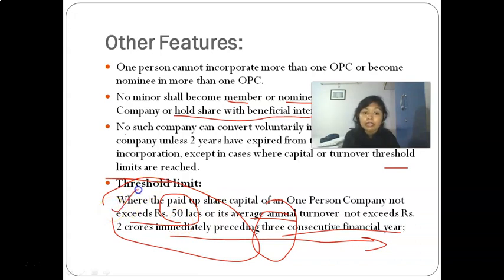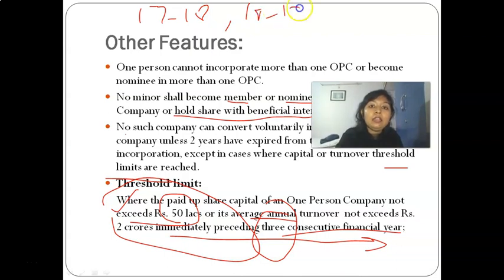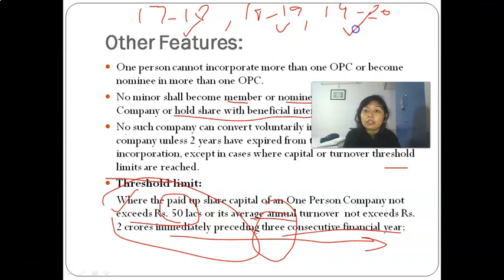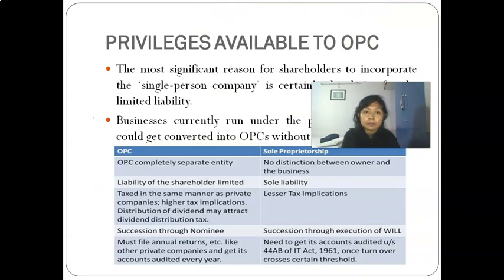If it exceeds during 3 preceding consecutive years, consecutive years meaning 17-18, 18-19, 19-20. So in all these years, we'll see whether the threshold limit has been exceeded. If it gets exceeded in any of these years, then the OPC has to convert itself into another kind of company, that is a private company or public company.